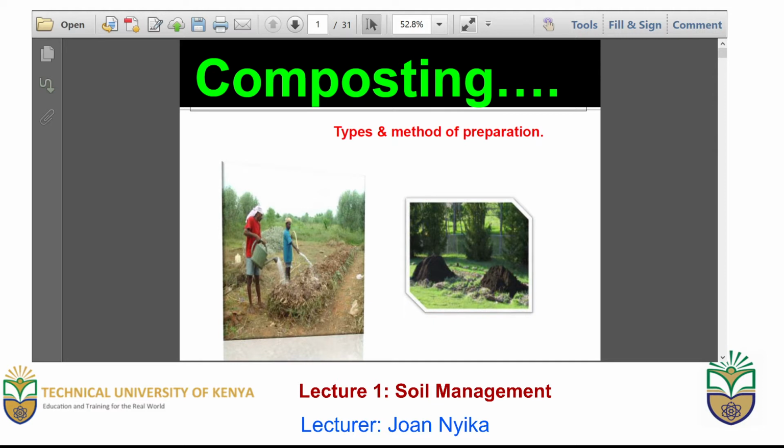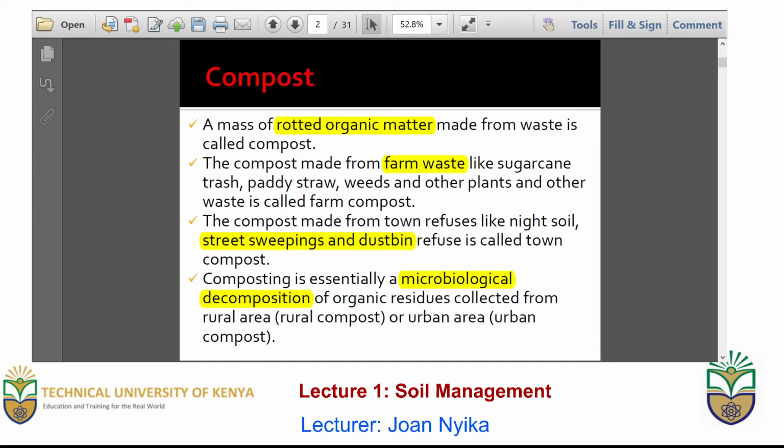Hello learners, in our previous class we talked about how to improve soil fertility in cases where there is deficiency of nutrients as a result of nutrient mining or erosion. Today we are going to continue on the same note and look at one of the methods of improving soil fertility, which is composting. So what is compost?